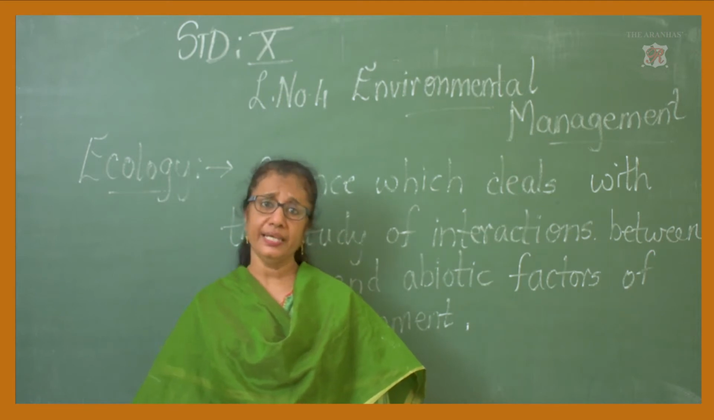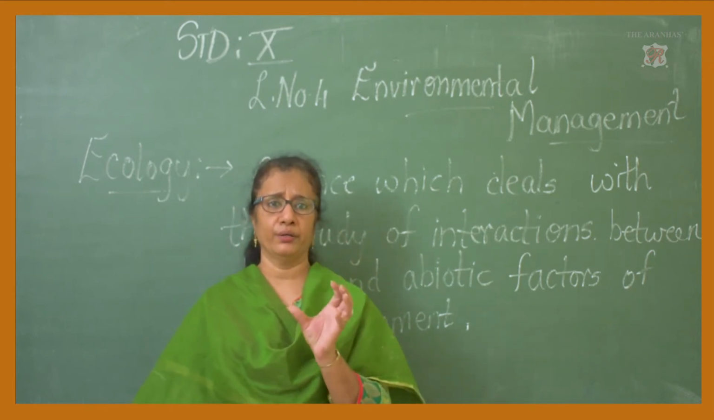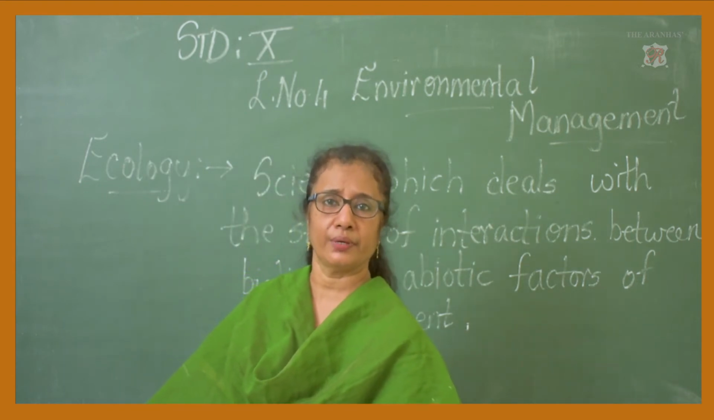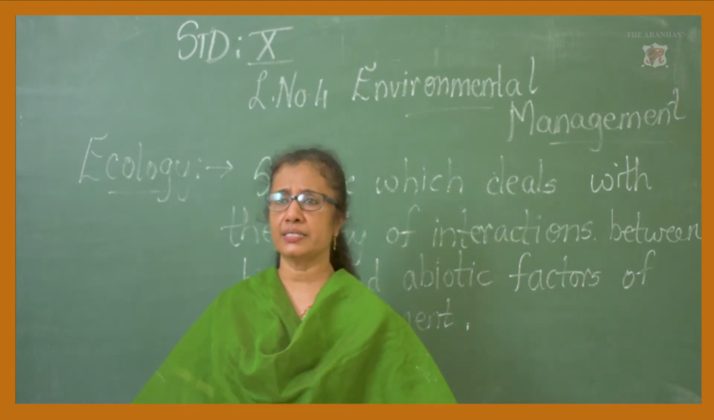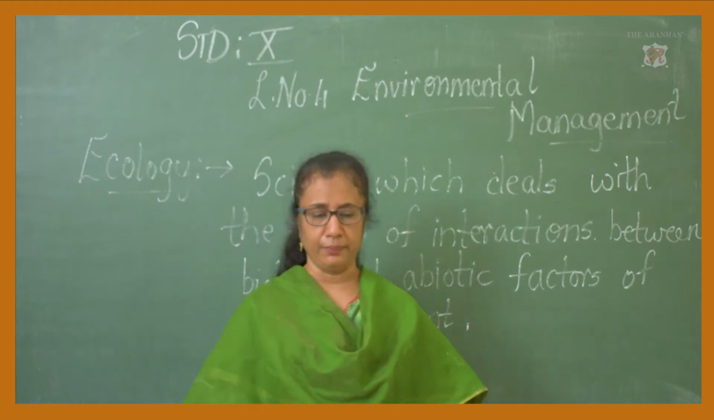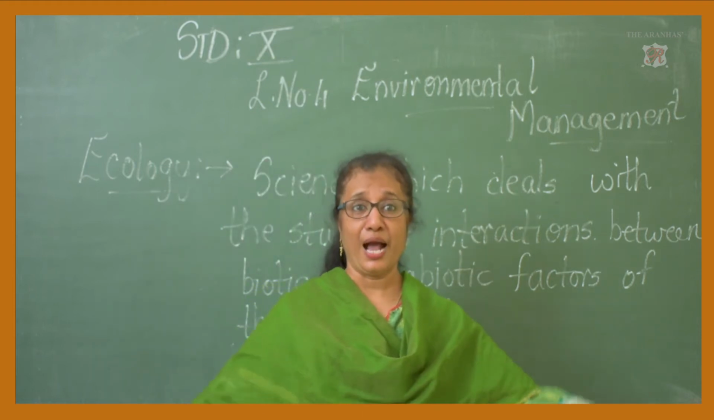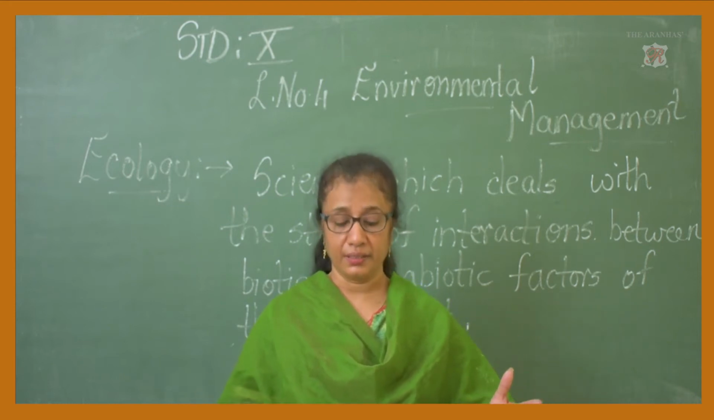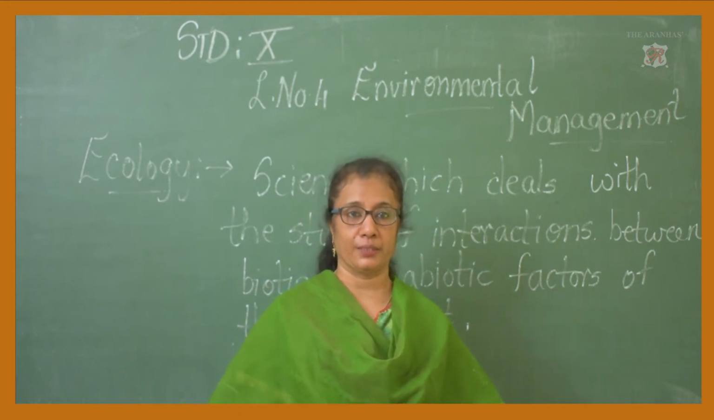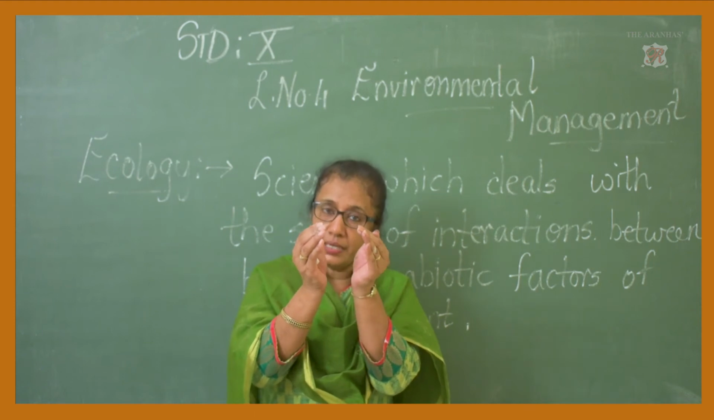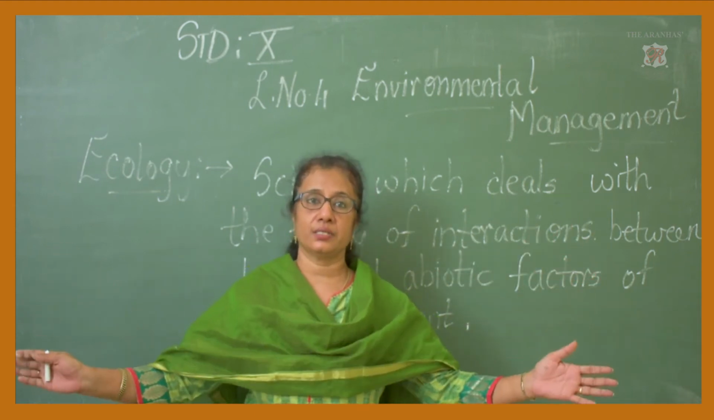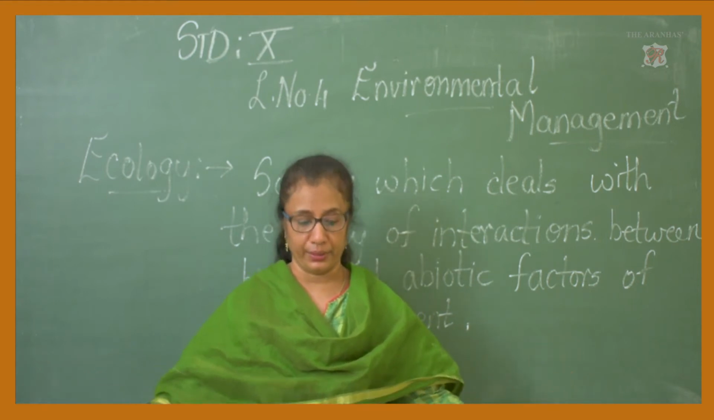Now, let me tell you something. A pond is a small ecosystem, whereas our planet Earth is the largest ecosystem. A pond is a small ecosystem, and the Earth is the largest ecosystem. I hope it is clear for you.